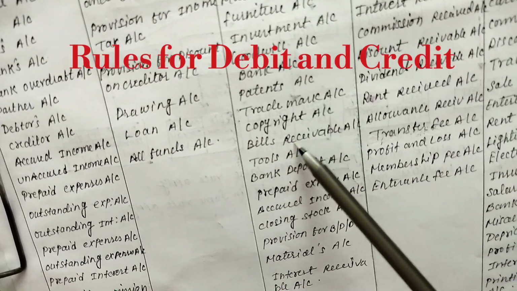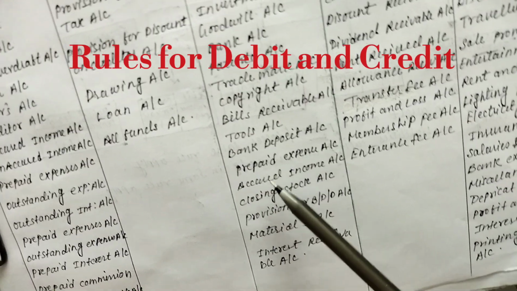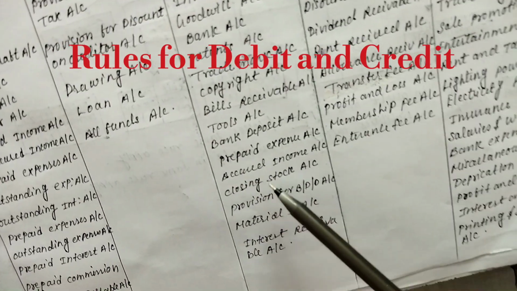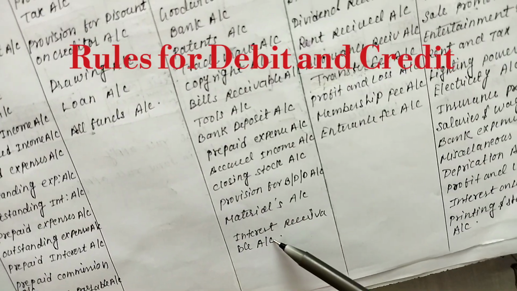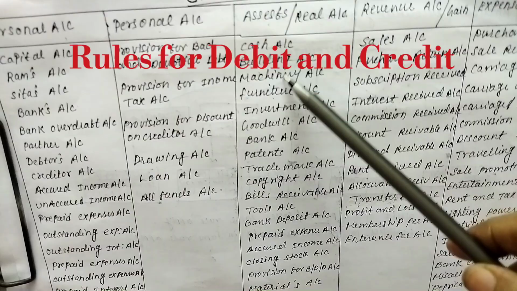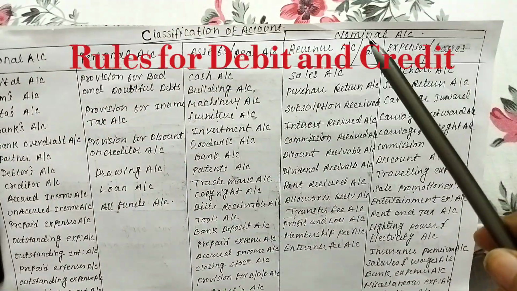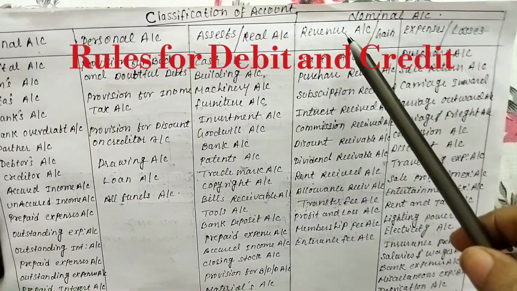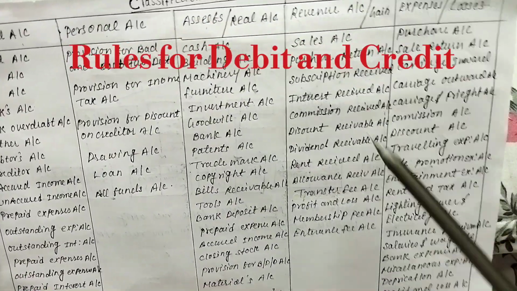Bills receivable, tools, bank deposits, prepaid expenses, accrued income, closing stock, provision for bad debts, materials accounts, and interest receivable accounts. All these come under the real and assets accounts. Next is your nominal account. In nominal accounts, both the revenue and gains, and expenses and losses, come under this account.